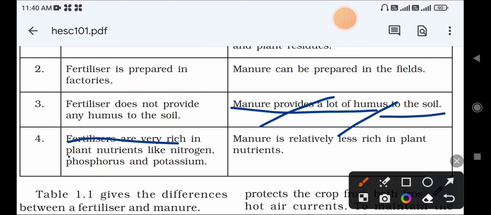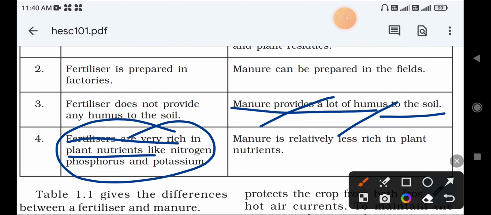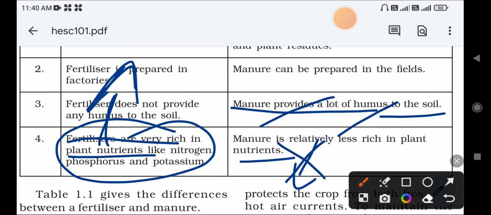Fertilizers are very rich in plant nutrients. Another major difference is that fertilizers provide more nutrients compared to manure. Why? Because fertilizers are man-made. We are preparing whichever type of nutrients we want, according to that we prepare. But manure is naturally occurring, it is already available in nature. So it has fewer nutrients compared to fertilizers.